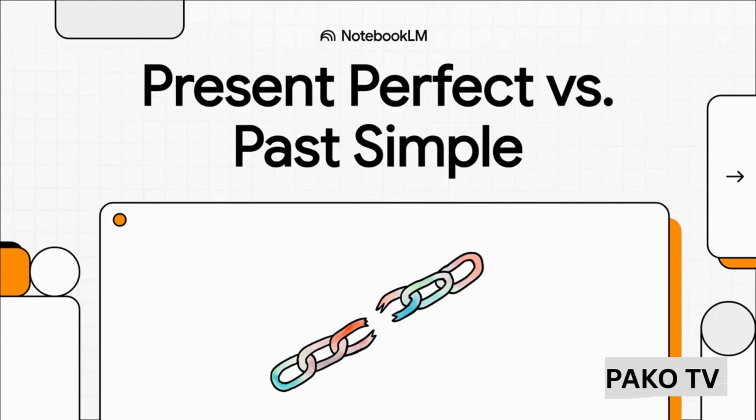All right, let's get right into it. We're going to tackle one of those things in English that trips up pretty much everyone. Choosing between I have done and I did. I mean, they both talk about the past, right? So what's the real difference? Well, stick with me because by the end of this, you're going to know exactly when to use each one